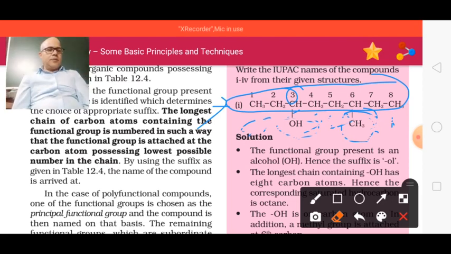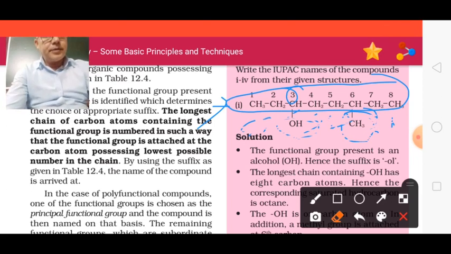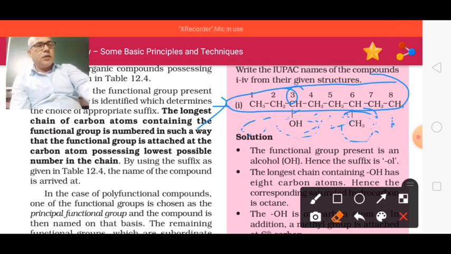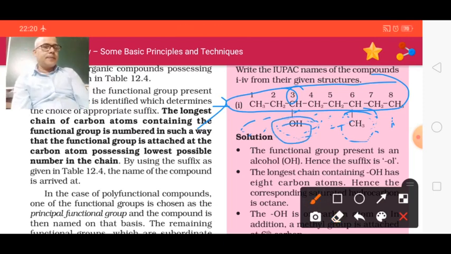So what will be the name of this compound? See here, 1, 2, 3. At carbon 3 here is the OH, and here is the side chain. First of all we will write the name of the side chain. How? You will write 6-methyl.